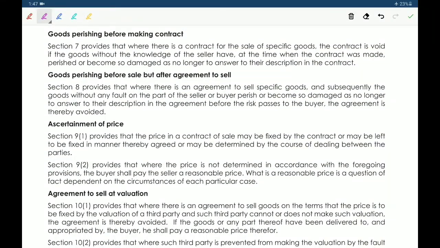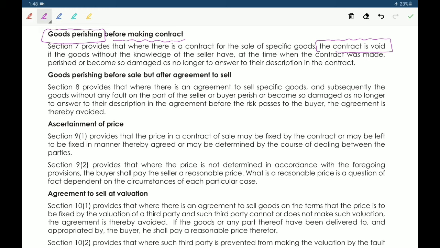Next, goods perishing before making contract. That means the goods perished before the contract was made, and at that time the contract is void, because before making the contract the goods are perished. That's why the contract is void.